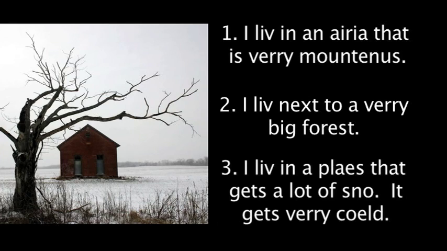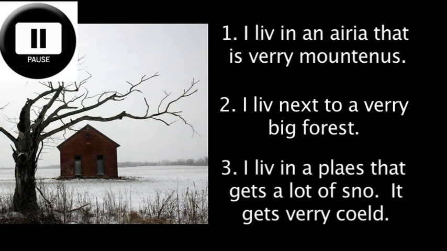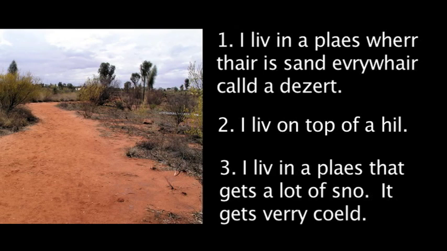1. I live in an area that is very mountainous. 2. I live next to a very big forest. 3. I live in a place that gets a lot of snow. It gets very cold. Pause the video and write down the correct sentence to go with this picture. 1. I live in a place where there is sand everywhere, called a desert. 2. I live on top of a hill. 3. I live in a place that gets a lot of snow. It gets very cold.